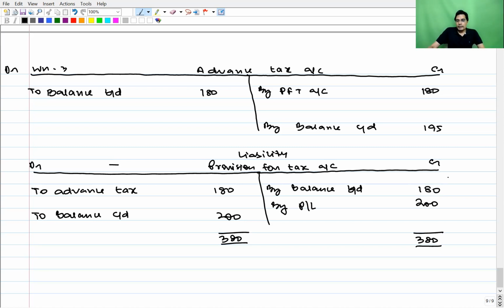Now look at advanced tax. Advanced tax means some balance figure is coming on the debit side. That represents the tax which we have paid during the current accounting period to the government. 195. So during current accounting period, we have paid tax of 180 plus 195 comes to 375.